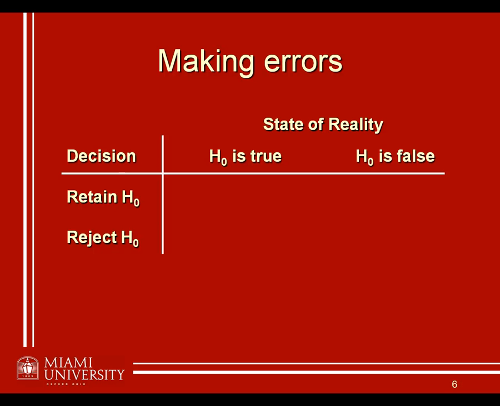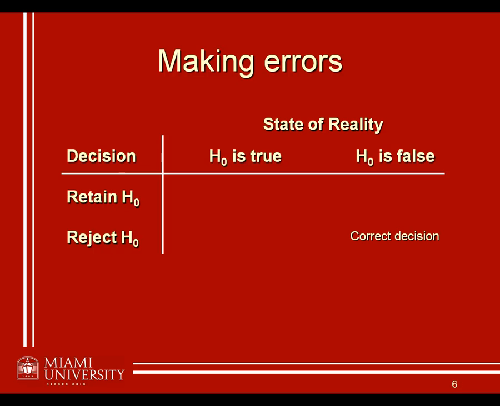We never know whether these things are really going to be true for every single individual in the entire population. So we'll never know the true state of the world, but what we can do is talk about things probabilistically. So what do I mean by that? Well, there's really then four possible outcomes that can exist. Either we've rejected the null or we've retained it. That's the decision that we've made based off of our data. And in reality, that same null hypothesis was really either true or is false.